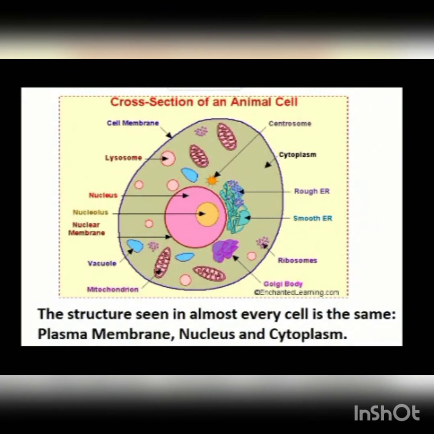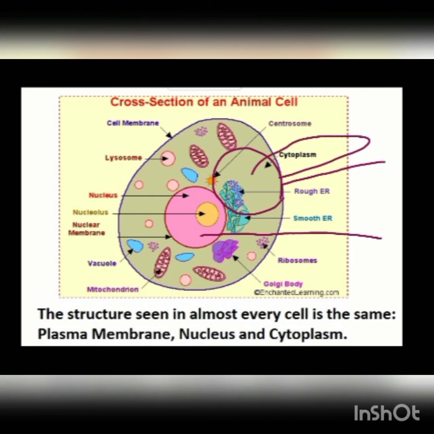If we observe the cell under a microscope, we can see three features that are similar in almost every cell. An outermost covering of the cell, that is called the plasma membrane. Then a spherical body that can be seen in the middle of the cell, that is called the nucleus. In between the plasma membrane and the nucleus, a jelly-like substance that is called the cytoplasm. Now, you can see many other small structures in the cytoplasm.